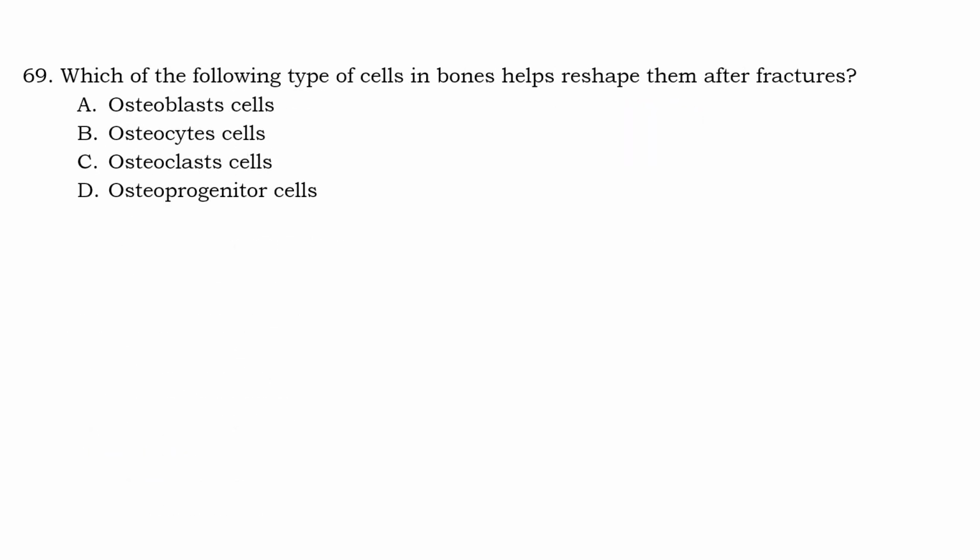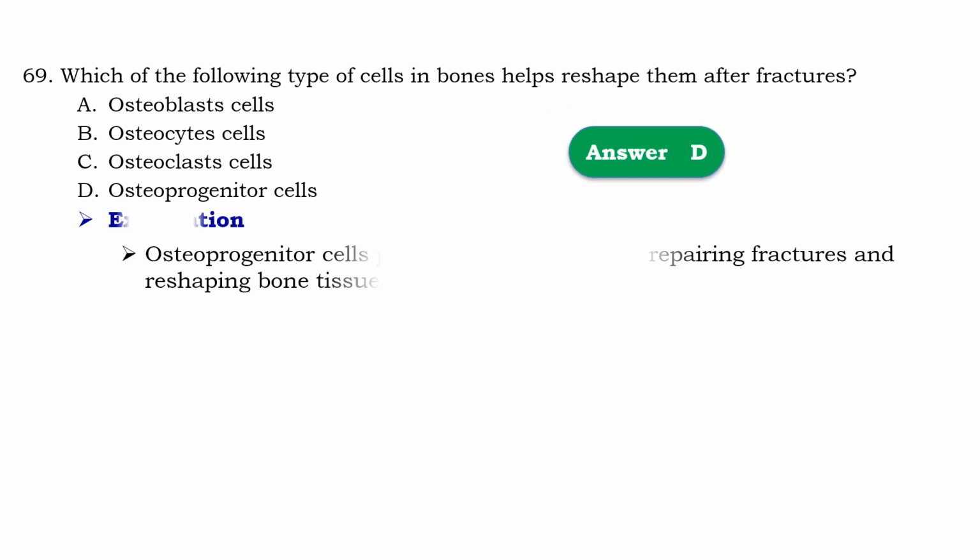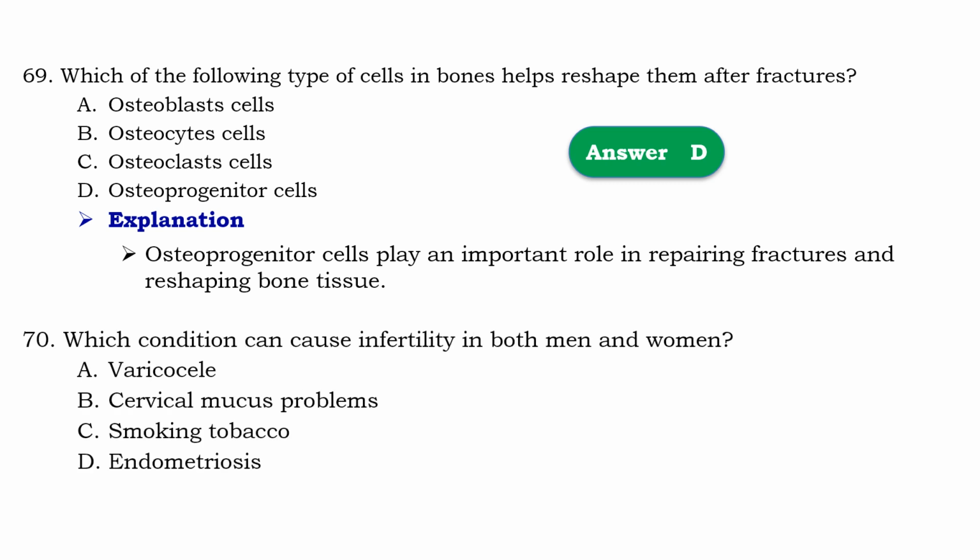Question number 69. Which of the following types of cells in bones helps reshape them after fracture? So that should be D, osteoprogenitor cells. Means that osteoprogenitor cells play an important role in repairing fractures and reshaping bone tissue.